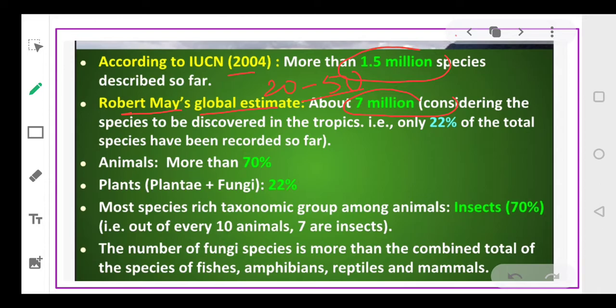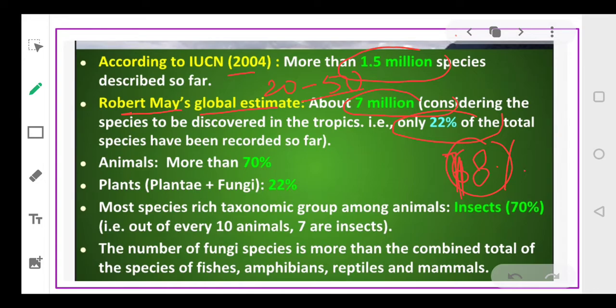Okay, there are how many? There are 7 million species. And if we take into account that this is only 22% of the total species that have been recorded so far, it means the 7 million species we are talking about are only 22% of the total species we have discovered. So still we are left with 78% of the species yet to be discovered. Rather, I should say 78, not 68. 78% of the species are yet to be discovered.